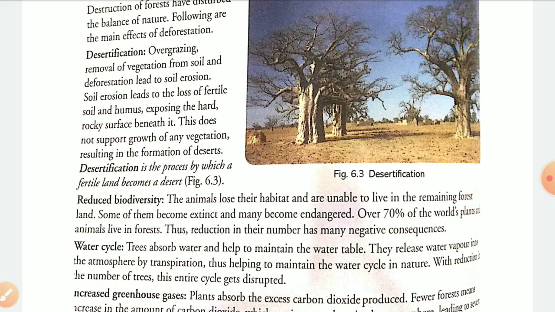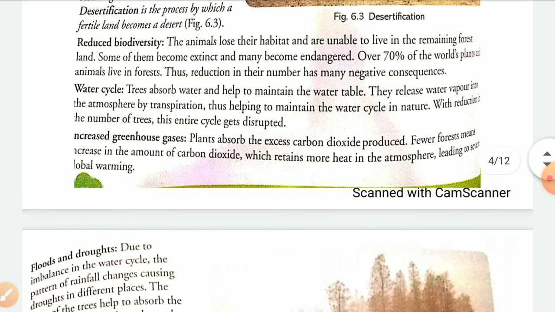Okay, so then next comes increased greenhouse gases. Yes, if plants are cut and do not absorb excess carbon dioxide, then what will happen?